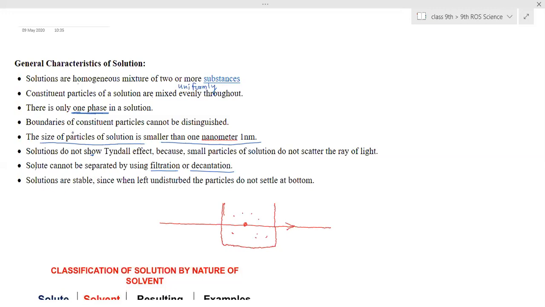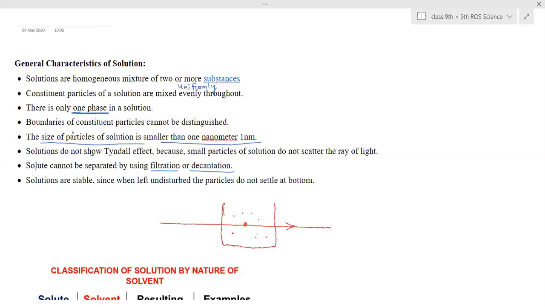Stable means the particles remain suspended, remain mixed throughout the solvent. When left undisturbed, they do not settle down. Have you seen lemonade, if you keep it for one day undisturbed, do the salt or sugar particles or the lemon juice settle down?